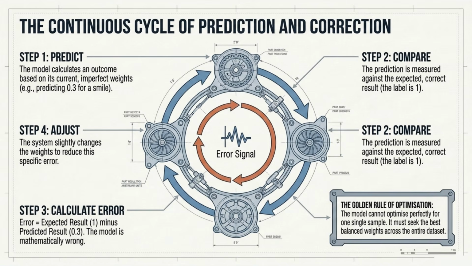The continuous cycle. Predict with current weights, compare to the label, calculate error, expected minus predicted, then adjust weights slightly to reduce that error. Golden rule: you cannot perfect one sample, seek balanced weights across the whole dataset.